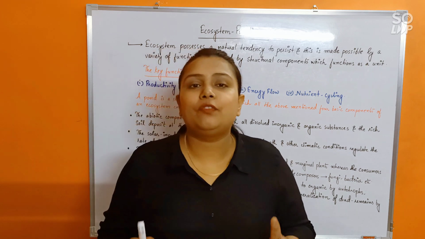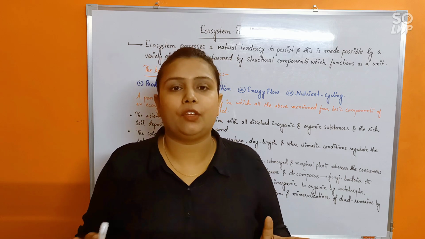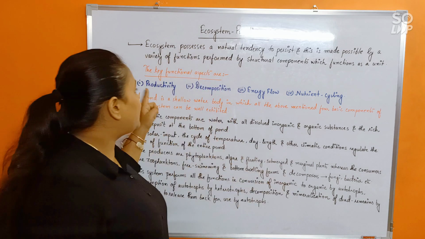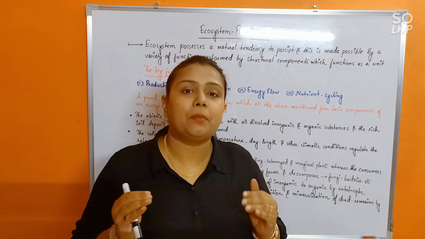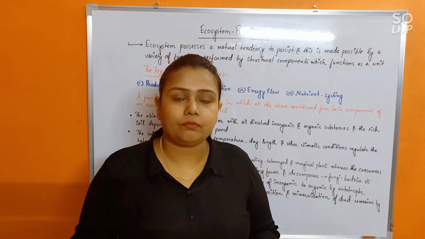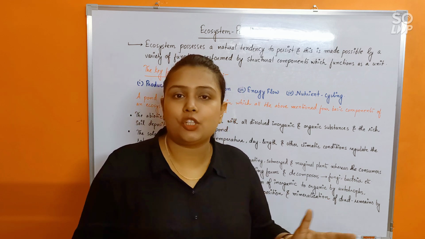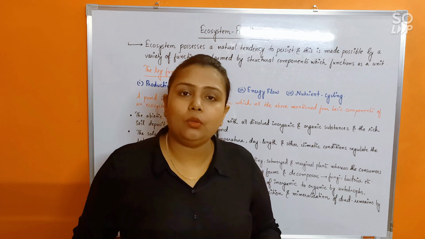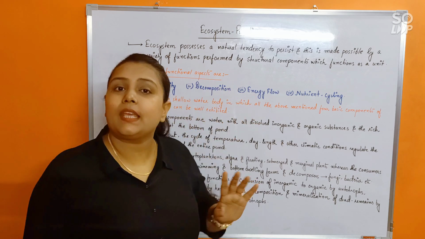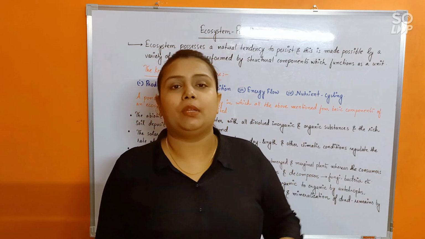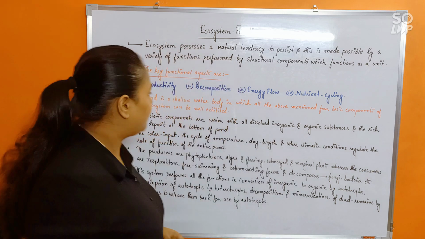Understood? With the help of this example of a small pond, you can easily understand that in any kind of ecosystem, at every level, these four aspects or four functions will always persist. Otherwise, the ecosystem cannot exist in nature. Understood? All four functional aspects of the ecosystem. In our further discussion, we'll be discussing each of these key functional aspects in detail. This was just an overview. Clear? So let's read it out once.